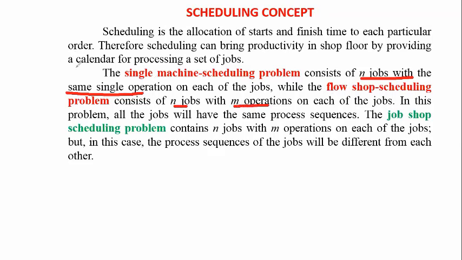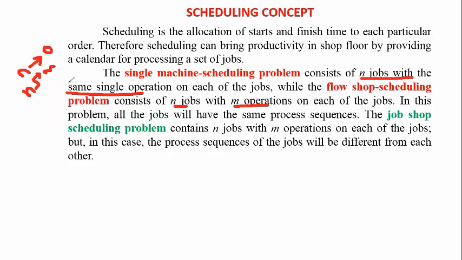The main difference from the single machine is that there we do the same operation for the n jobs, but in flow shop scheduling, for the n jobs we are doing m operations.